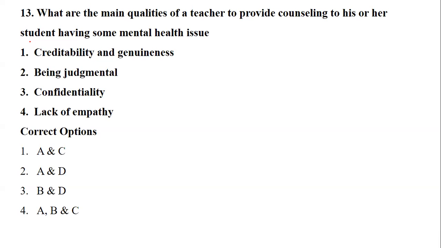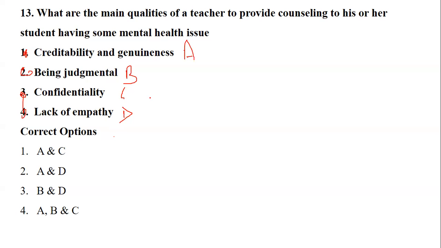So here, obviously, you can just do an odd man out. I'm just numbering the sequences, I think it will help so it doesn't confuse you. So it is A, B, C, D. Credibility and genuineness is A, being judgmental is B, confidentiality is C, lack of empathy is D. Which is the odd man out? Let's see how many of you are able to answer, so that I can ensure we come to the right answer.